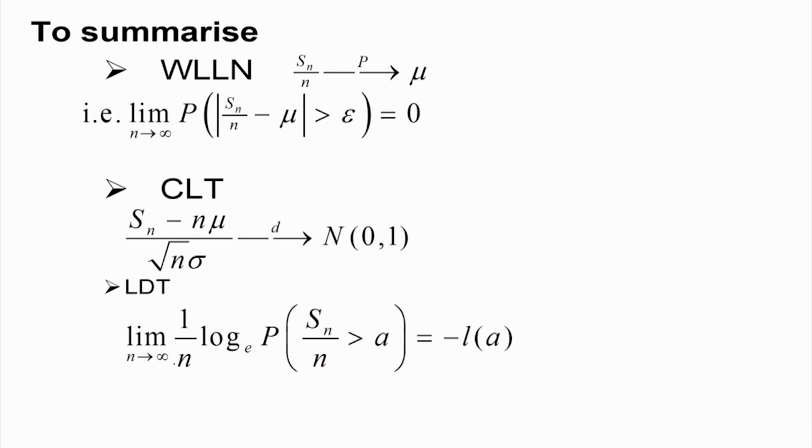What is the limiting value of this quantity? That is equal to minus L(a), where L(a) is the maximum over positive s of as minus log of Mx(s). Mx(s) is the moment generating function. So that way we can find L(a).